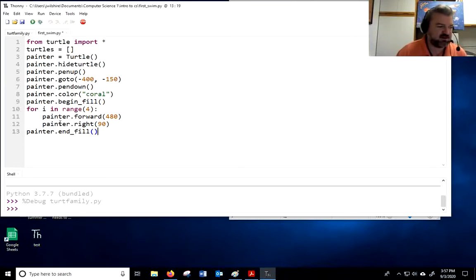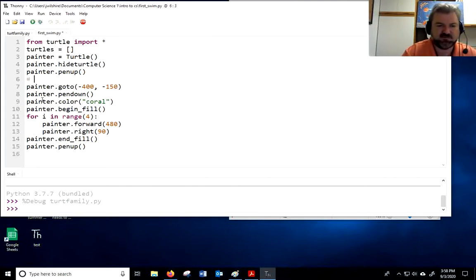All right, so I'm going to draw the ocean now. You ready? We're going to draw the ocean. So painter.penup. And you know what? Let's do some comments. Okay, let's do some comments. So this is the code that I did for me drawing. If I do that hashtag, it's going to be ignored by the computer. I'm just going to say draw seashore, or maybe the beach, right? And then down here, this is where I'm going to be drawing the sea.